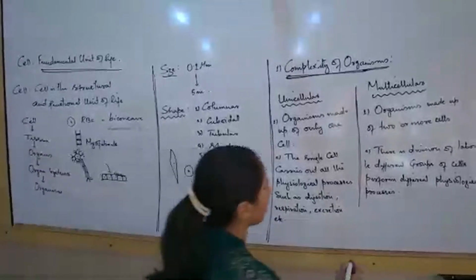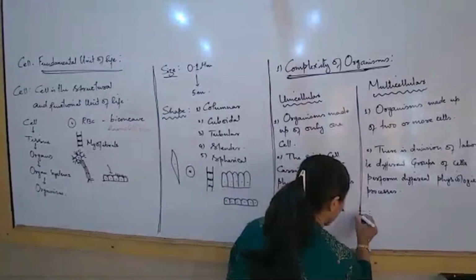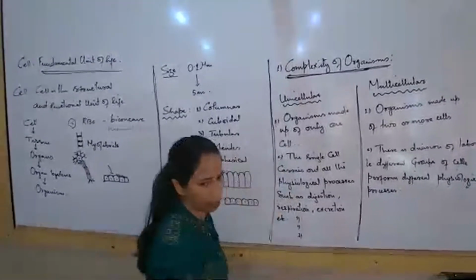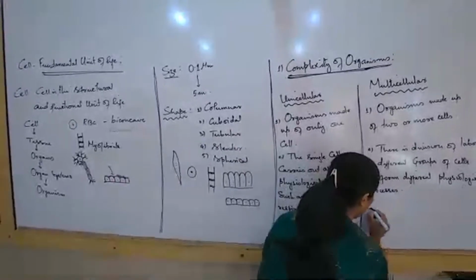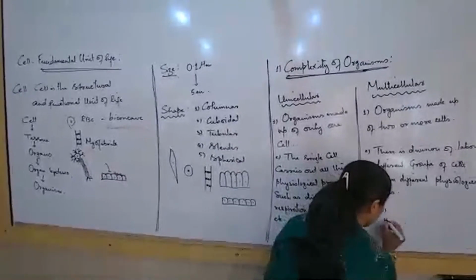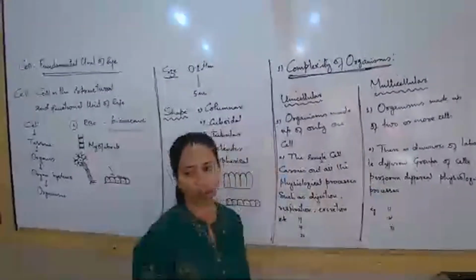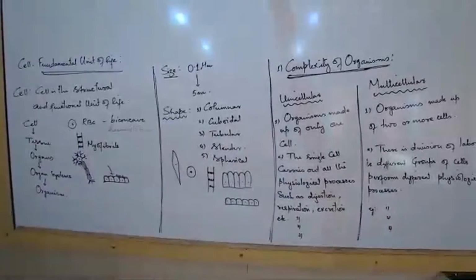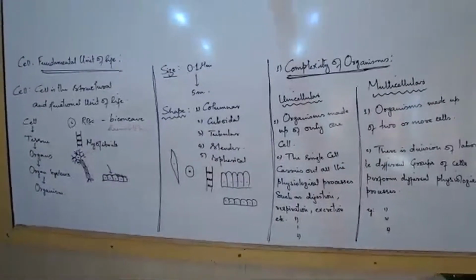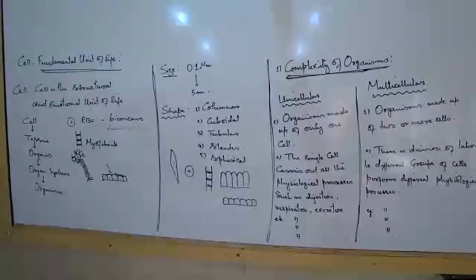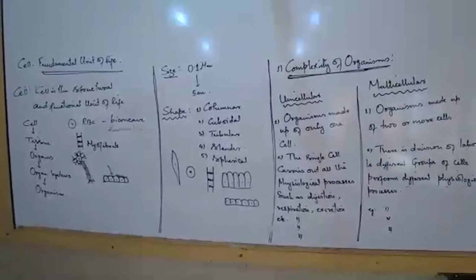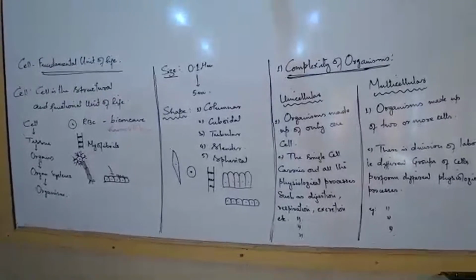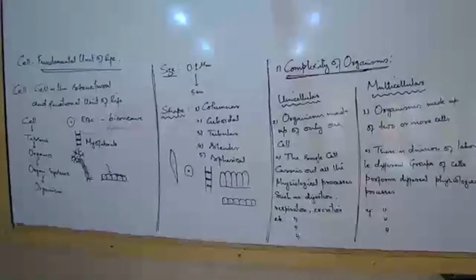Now, let us write at least 3 examples each. Will you be able to write on your own? Think, I'll give you 2 minutes. You have read something in 7th or 8th. Write 3 examples of unicellular and multicellular. In multicellular, do not write plants and animals. Write names of organisms. Understood?